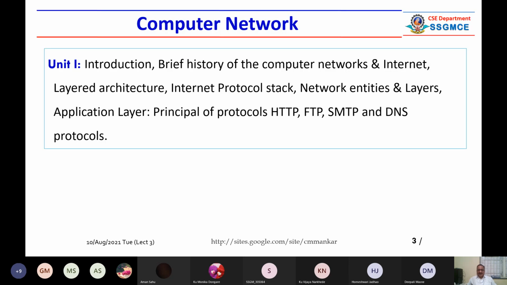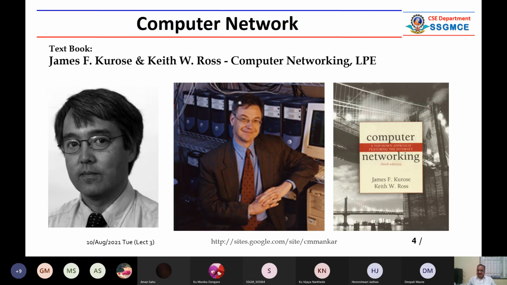As I told you, unit number 1 contains basic protocols, 4 basic protocols, and apart from that, we are going to learn about the concept of the stack, layers and all that. Typically FTP, HTTP, SMTP and DNS are there. And this is a famous book. Next time I will not repeat this, but this is a famous book, and these are two great people.